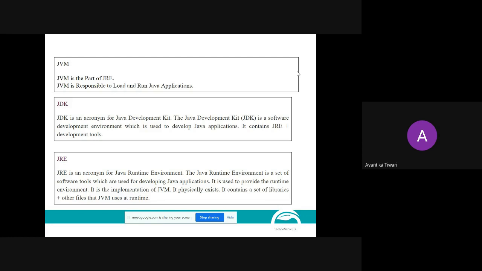If you find any important point in the slide, you can note it down in your notebook. Everyone is reading? Yes, ma'am.